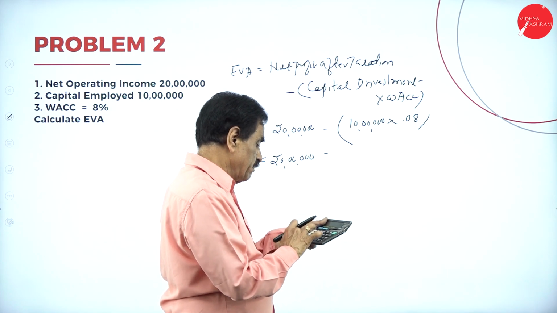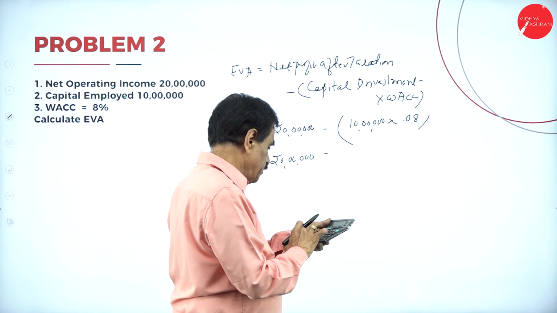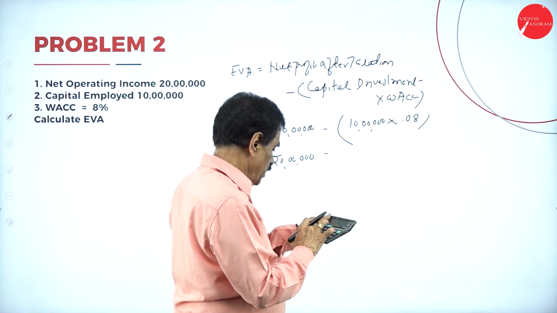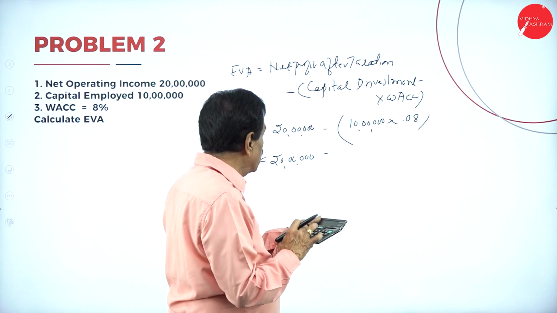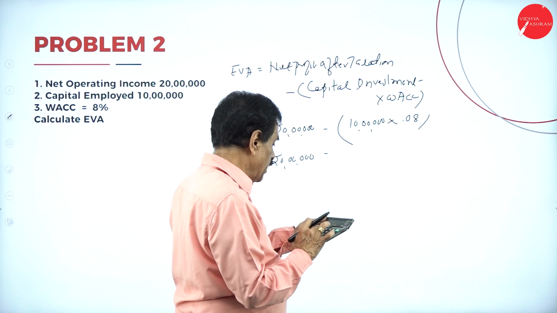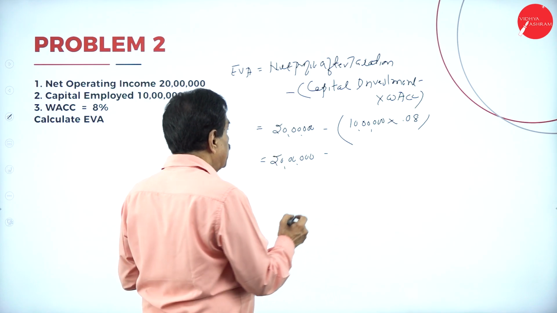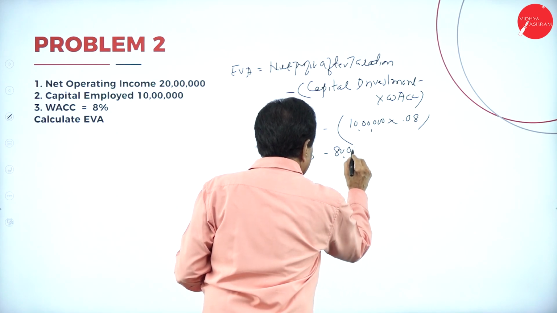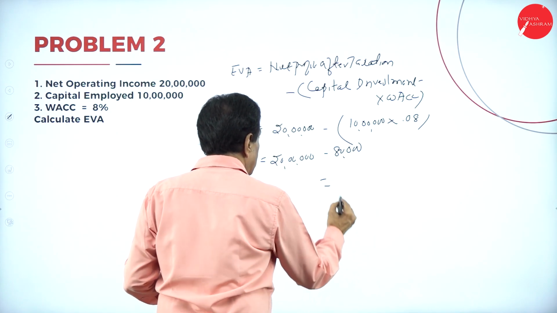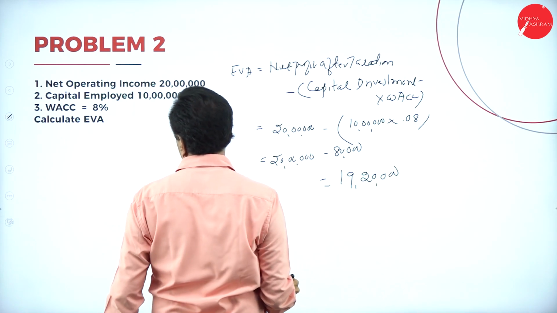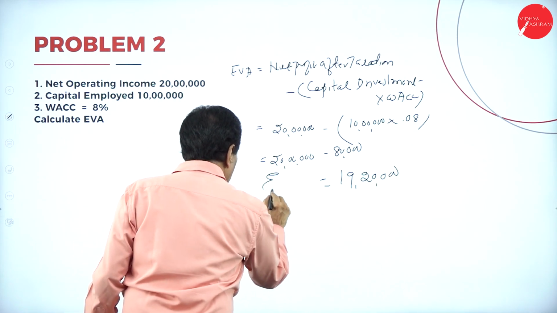It is 10 lakh into 0.08. It is 80,000. 10 lakh, 0.08 is 80,000. Deduct 19 lakh, 20,000. What is 19 lakh? EVA, economic value added.